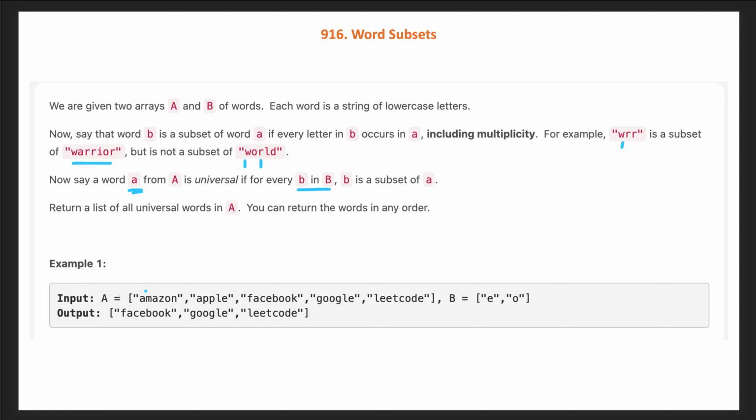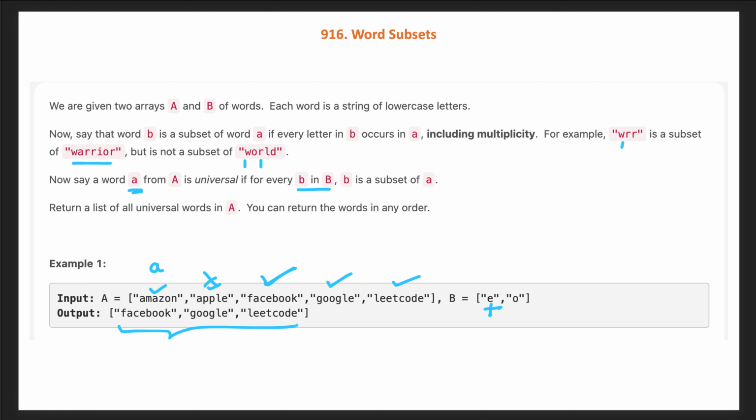So let's say the first approach: we will pick the first word a. Now we will check whether E is there. No, E is not there, so we cannot say that it is universal because the first word itself is not there. Then we will move on to the next word. E is there, yes, so we can say this word of B is in this, yes. And similarly for the second, O is not there, so again this is not universal. Let's move on to the third. E is there as well as O is there, so this is our first universal word in array A. Similarly this is a universal word and this is also universal. So we have to return all of these three.